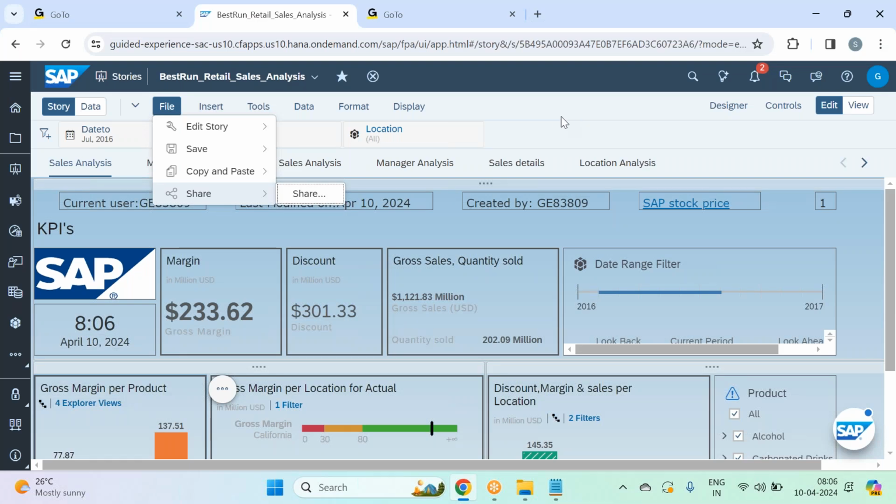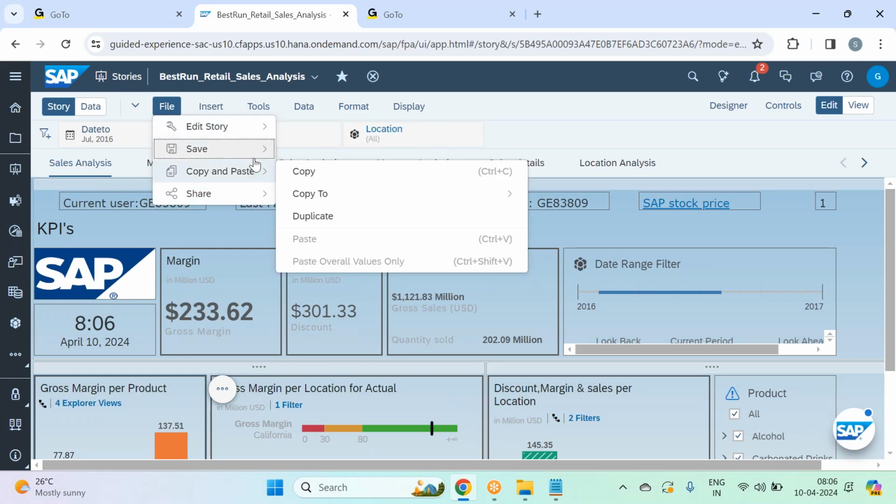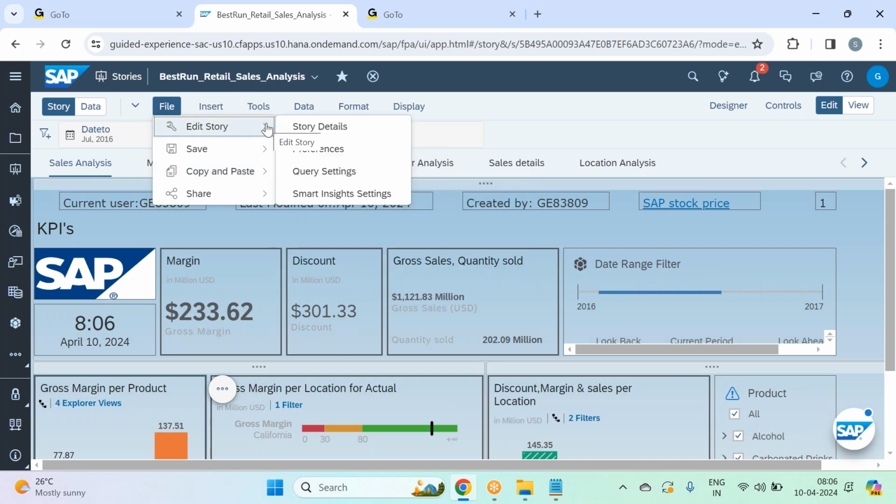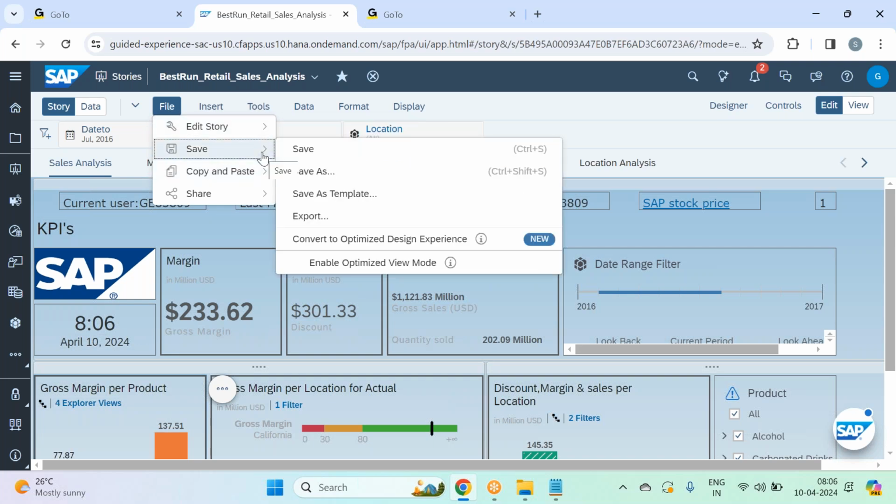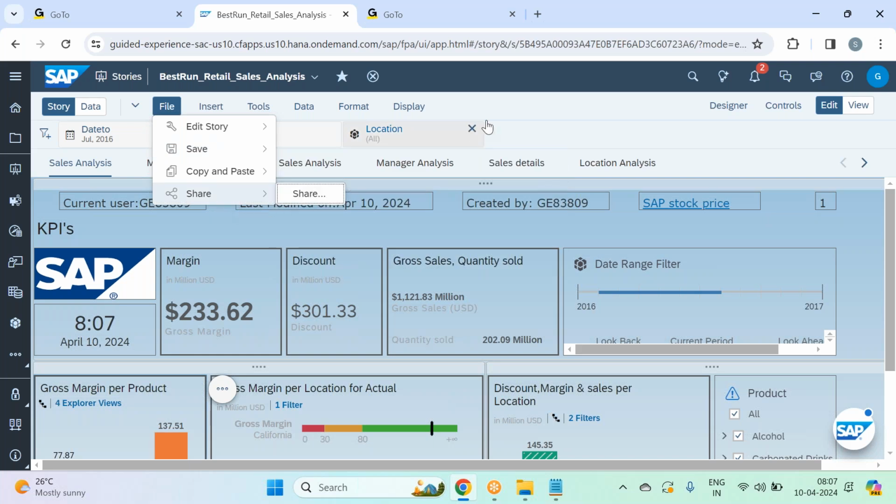So there are a few reporting topics, guys, which I didn't cover. Sharing is about which user should access the story. Only some kind of sales manager should access them, right? So we restrict who should access the story using sharing options, and I'll cover them when I go with user management. In the file options, I didn't cover smart insight settings, optimized design experience conversion and sharing options. So these three I'll be covering later.